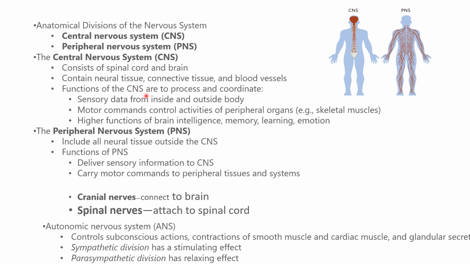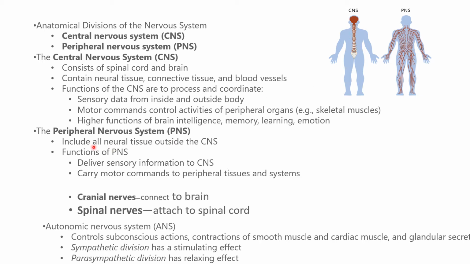What are the functions of the CNS? The function is to process and coordinate between the organs. It receives sensory data from inside and outside the body. It gives motor commands and controls activity of the peripheral organs, for example, skeletal muscles. It also has higher brain functions like intelligence, memory, learning, emotions, etc. So this forms the central nervous system. It receives impulses from the surrounding body, and the brain and the spinal cord give the command what to do.